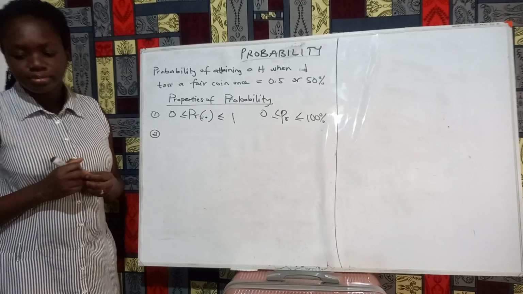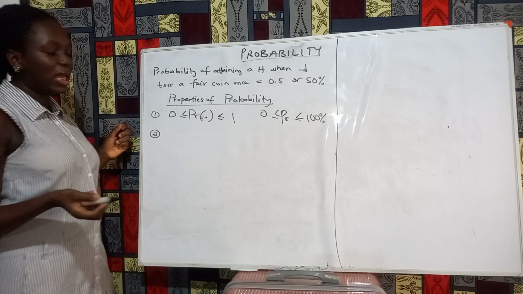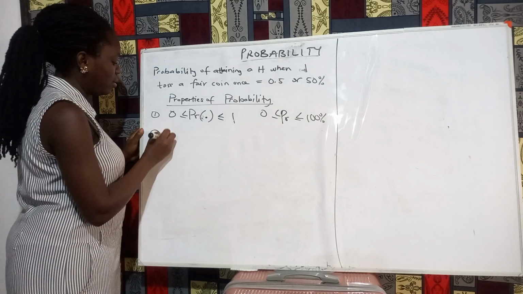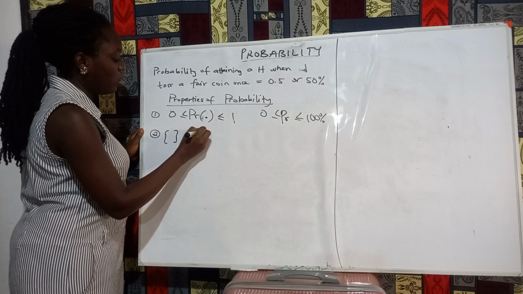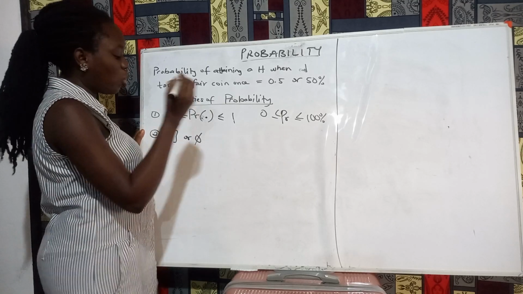Number 2, the probability of an empty set is always 0. So an empty set has no element in there, and we represent empty sets with this or with this. Its probability is always equal to 0.